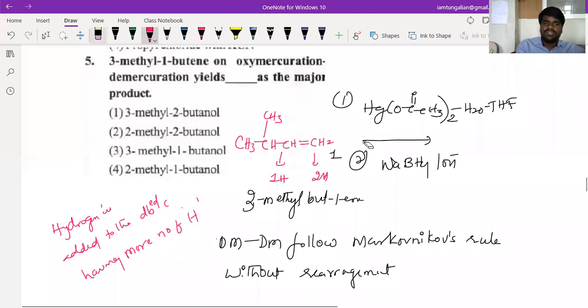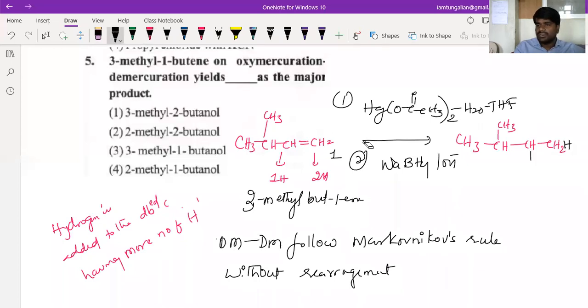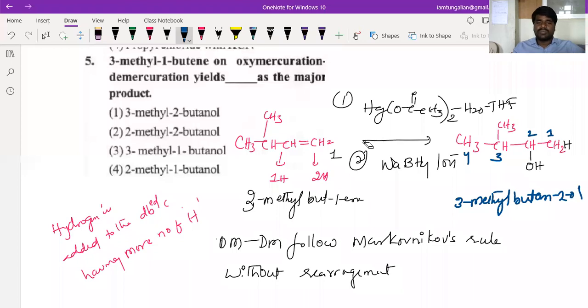So what is meant by this? You need to add this hydrogen. What is the hydrogen that is coming, beta? So this is the hydrogen you are adding, and this is the water you are adding. So how does it become? This is your first carbon, second carbon, third carbon, fourth carbon. What is the name, beta? The name is 3-methylbutan-2-ol. What is the product formed? 3-methylbutan-2-ol it will form. This is your answer. Is that clear?